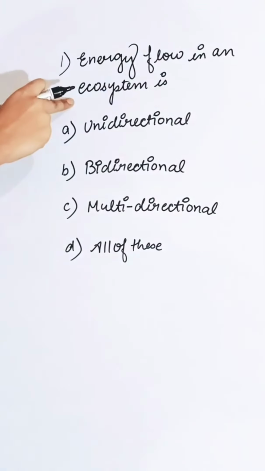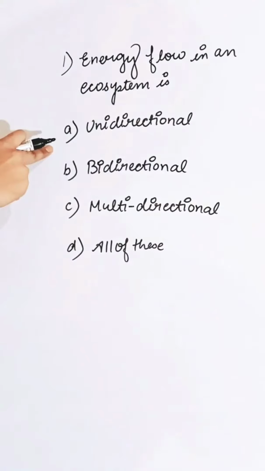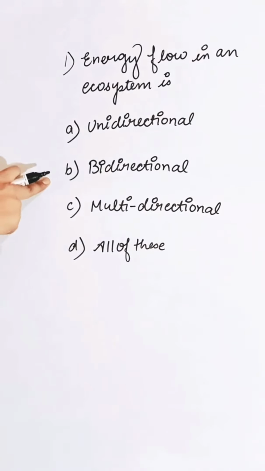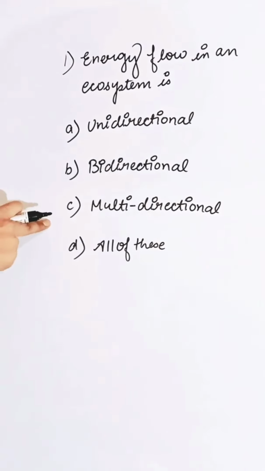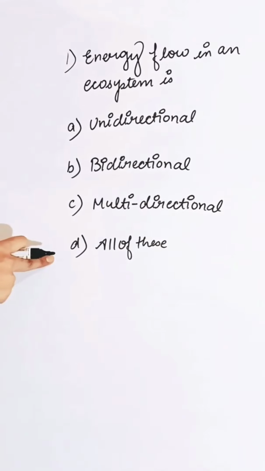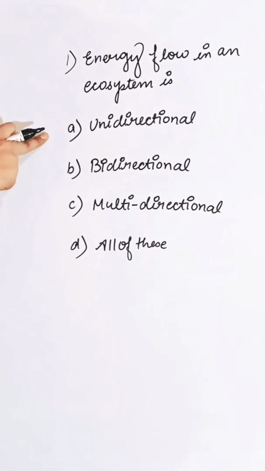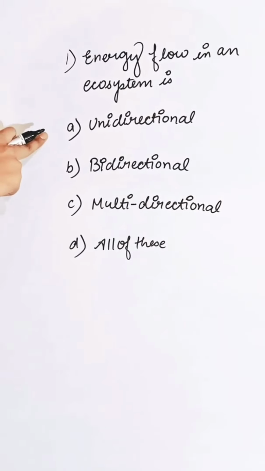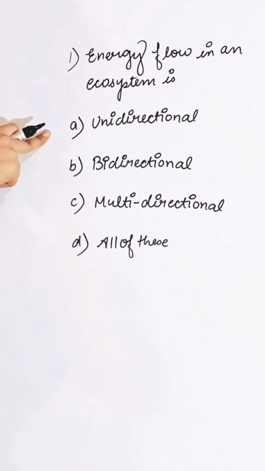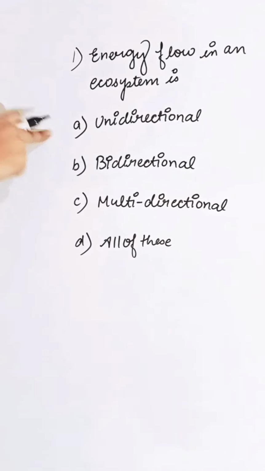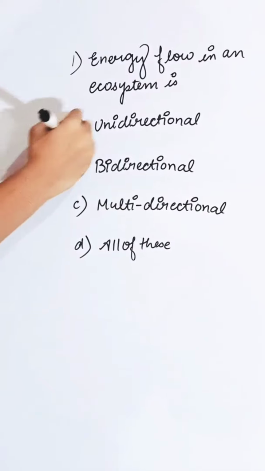Energy flow in an ecosystem is: first option unidirectional, second is bidirectional, third is multidirectional, and fourth is all of these. Energy flow is always unidirectional. Energy can be transferred from one trophic level to the next, and this energy cannot be reversed back. So correct answer is A.